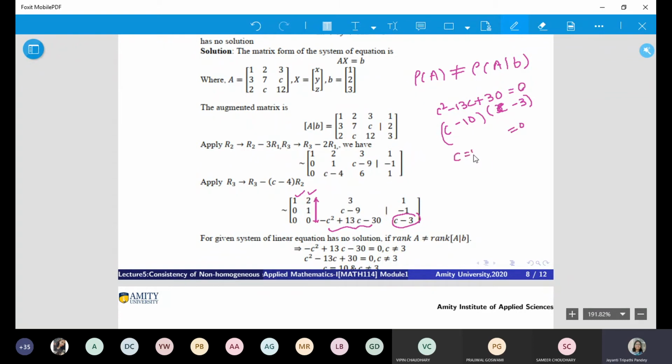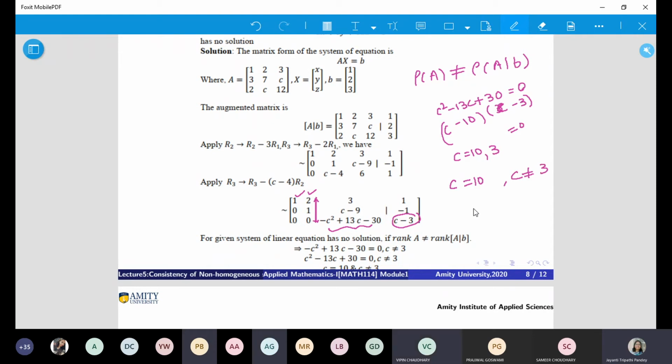So c is 10 and 3. Now the question is, when you do not want a solution, that means if c is equal to 10, then c can't be equal to 3. Is this accepted or not?